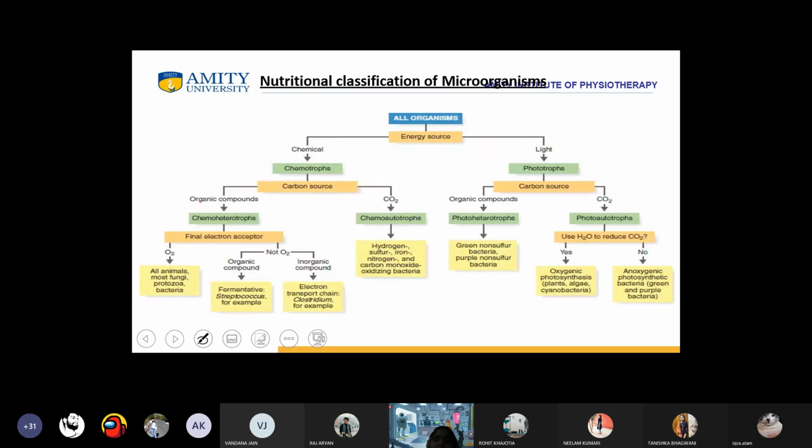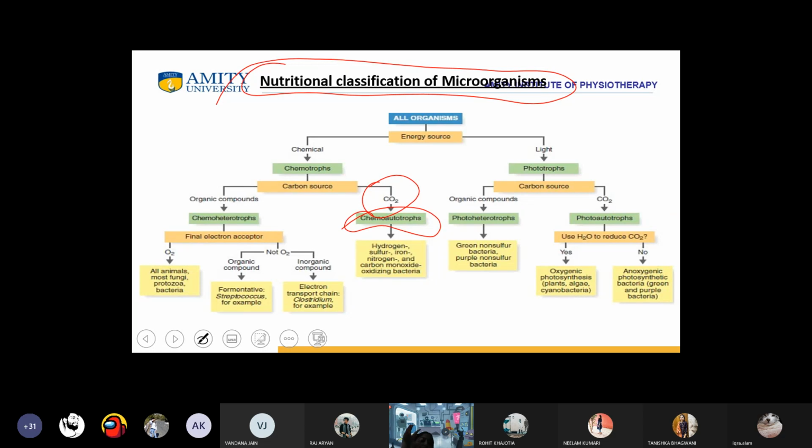Now, the nutritional classification of microorganisms, which is very important. See, all the organisms are divided through the energy source into chemical and light. The chemical ones are known as chemotrophs and the light ones are known as phototrophs. The chemotrophs are divided by carbon source into organic compounds and carbon dioxide. Those utilizing organic compounds are known as chemoheterotrophs, whereas those utilizing carbon dioxide are known as chemoautotrophs, right?